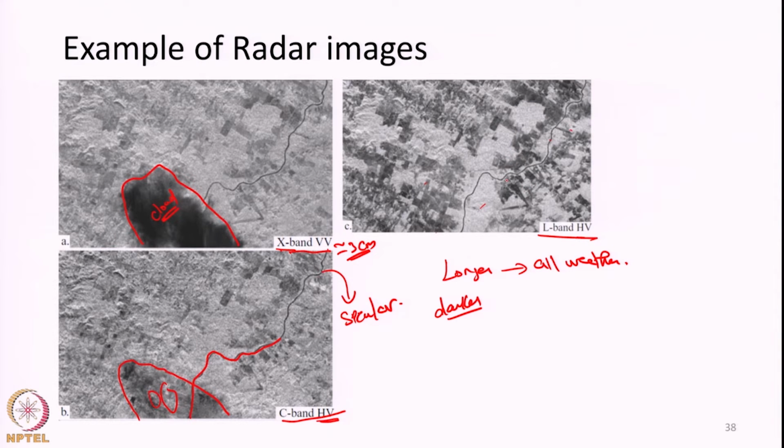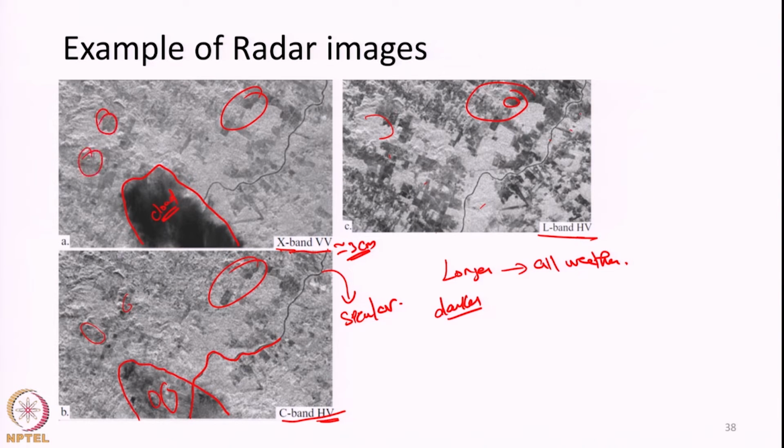Then one more thing that you can observe is, take a look at or compare this X-band and C-band image, these patches especially. Here we are able to see alternating dark patches and bright patches. Here again there is a very bright patch and a dark patch. In C band also it is present, but to some extent. In X band also it is present to some extent.